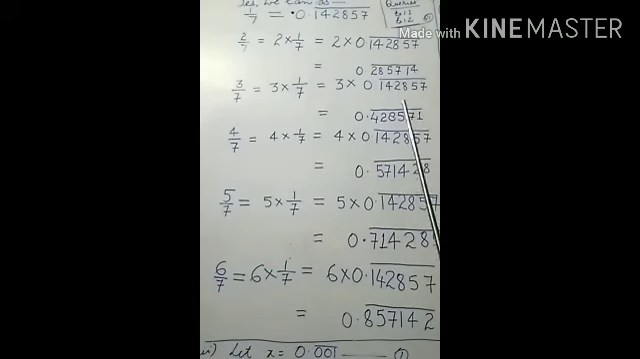Now see, after multiplication, one thing is remarkable here. How many digits are here? 1 4 2 8 5 7. The same digits are here, but their places have changed. See, 2 is here, 8 is here, 5 is here, 7 is here, 1 is here, 4 is here. It means every time the same digits will come, but their places will change.